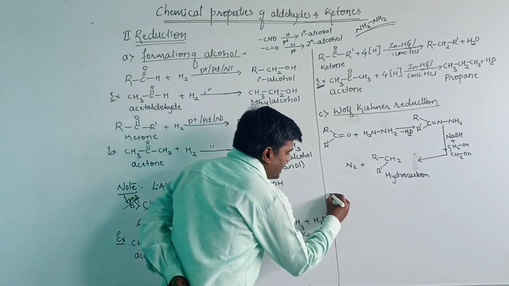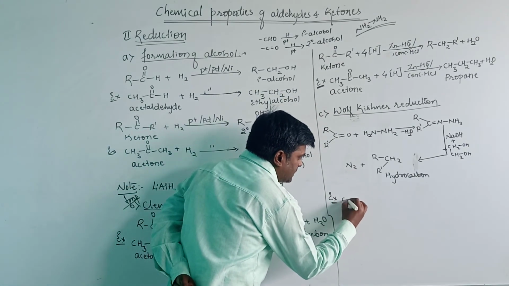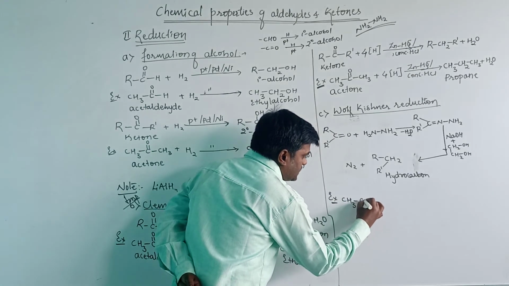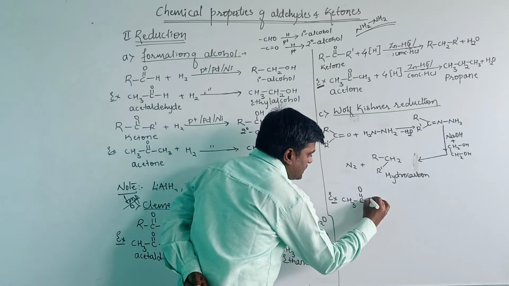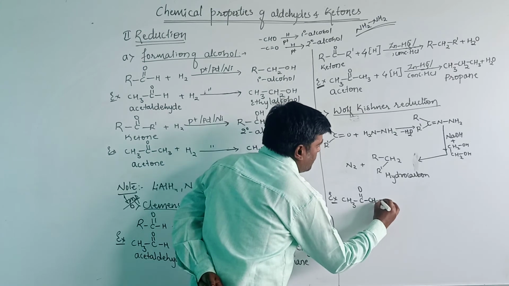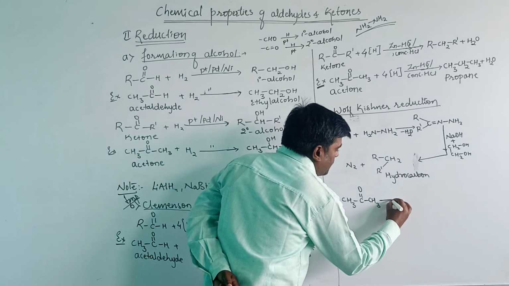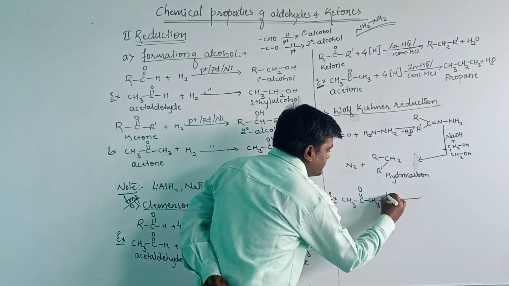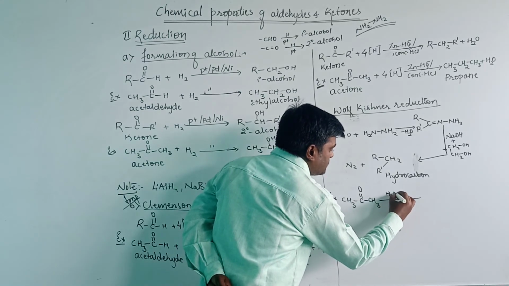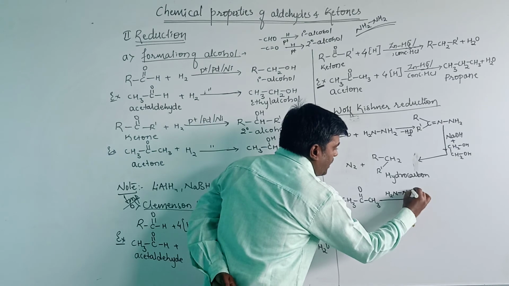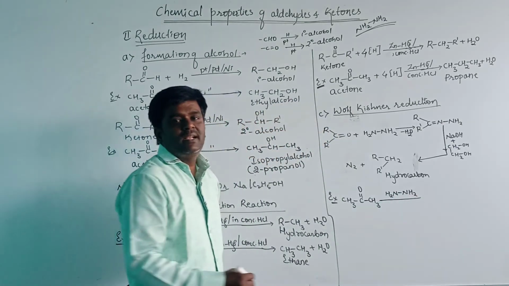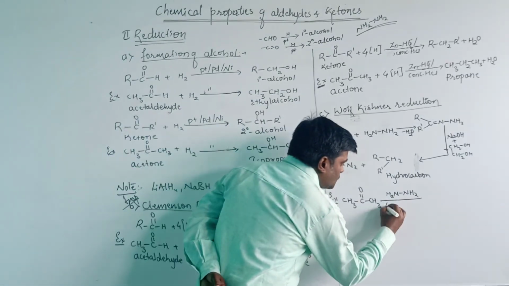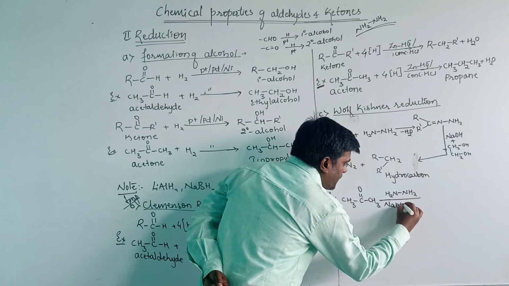Let us consider an example here. CH3 C double bond O CH3, when it reacts with hydrazine, that is NH2NH2, and further reacts with sodium hydroxide.